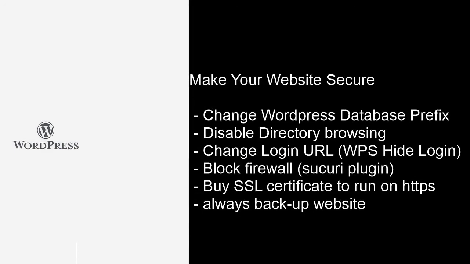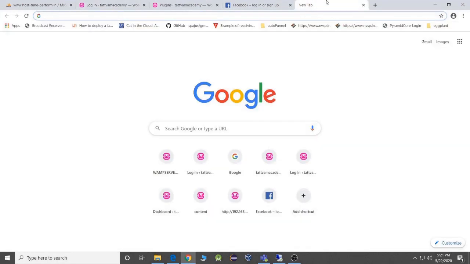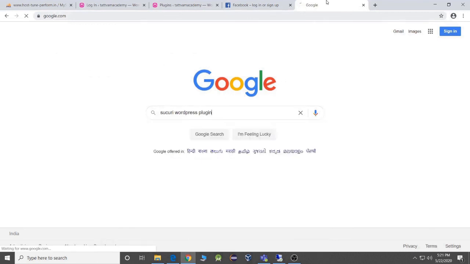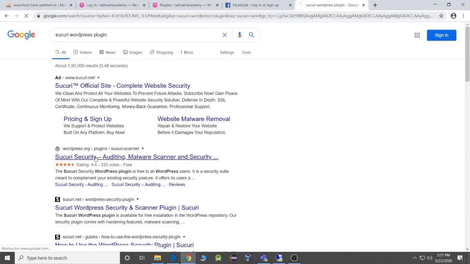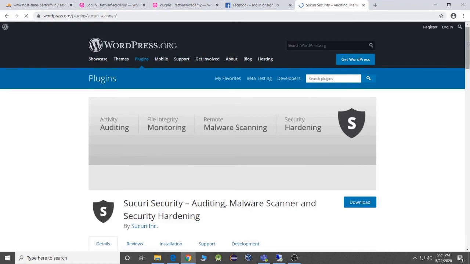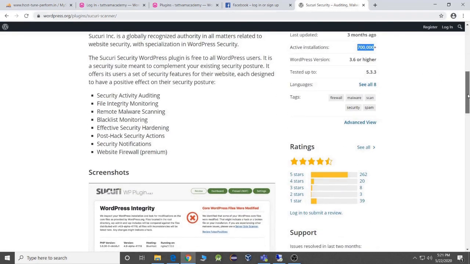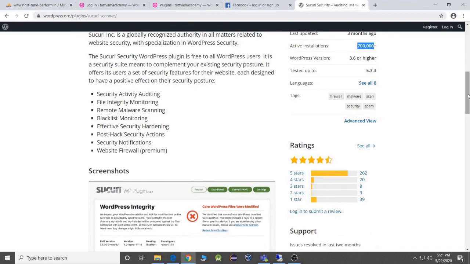The fourth thing which I want to discuss as per the security part is the firewall. You can have this plugin installed. This is also a widely used plugin. If I go to my screen and show you the plugin, it is the Sucuri WordPress plugin. You can find it over here, and you can see that it has 332 votes with a 4.4 rating. This has an active installation of 7 lakhs. So this is a very good plugin.